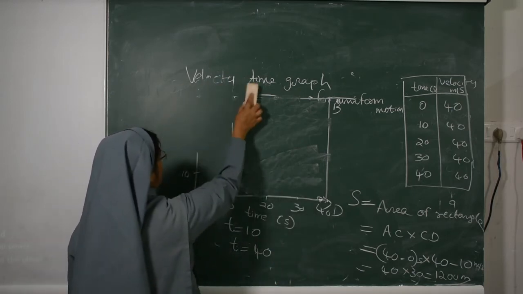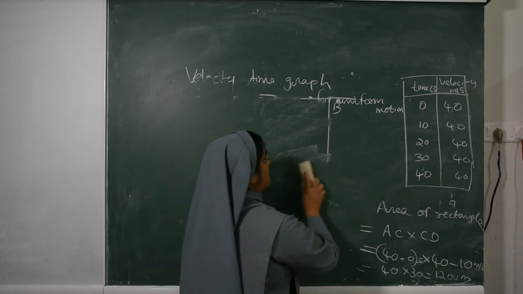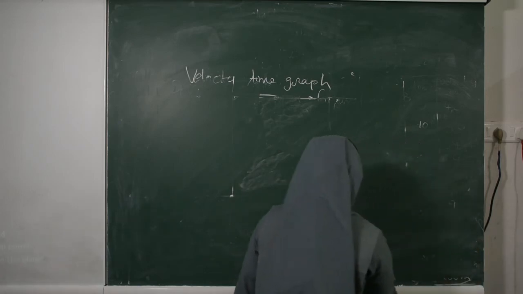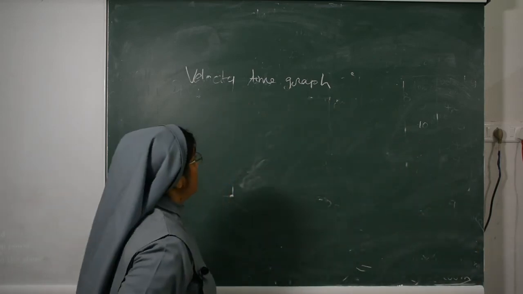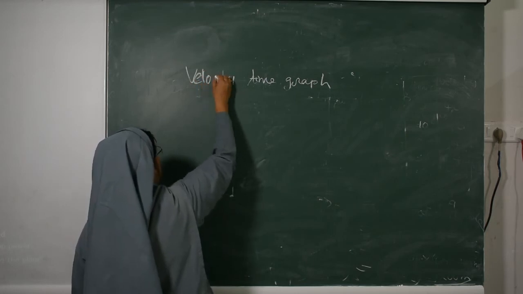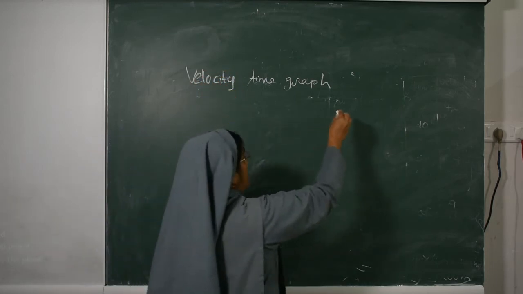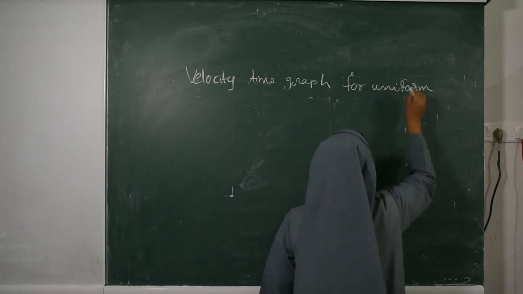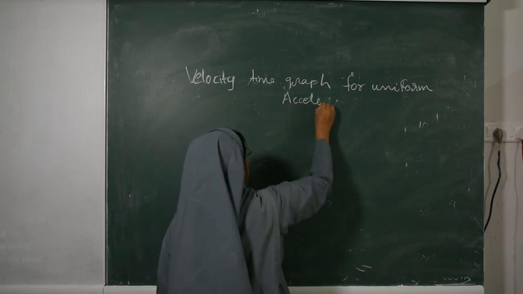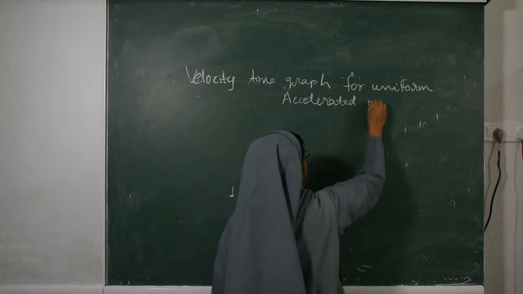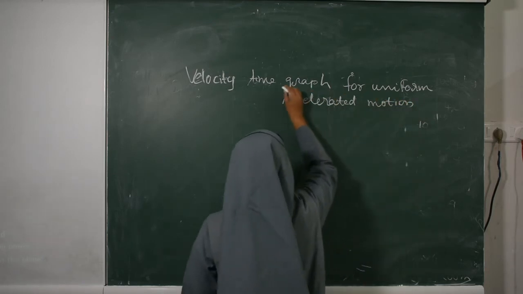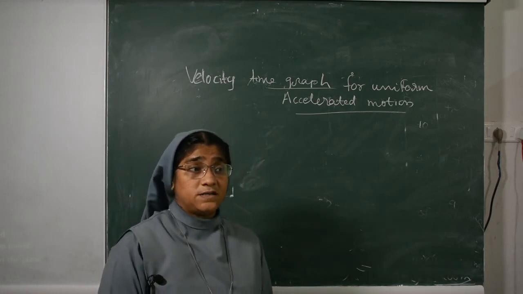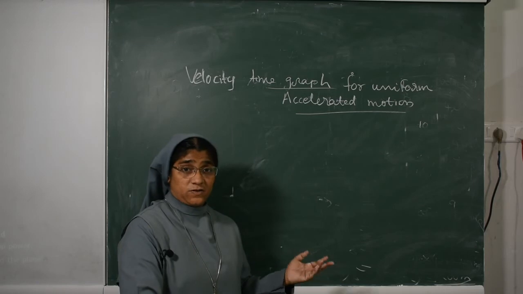Now the next graph, the velocity-time graph for uniformly accelerated motion. So uniformly accelerated motion means what? You know that acceleration means change in velocity.